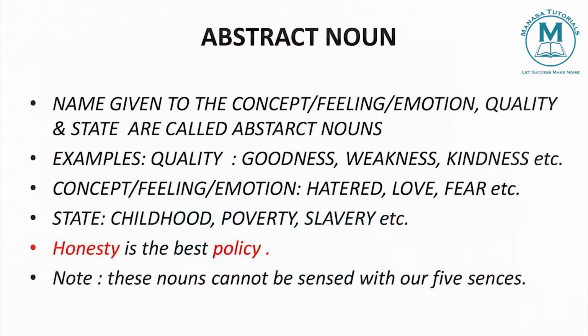Understood? That means it's like an emotion or quality, or it's a concept. The name given to a concept or feeling or emotion or quality or state is called an abstract noun. The words that come under abstract nouns are like emotions: love, anger, fear. At the same time, beautiful, strong, weakness, weak. These all are abstract nouns.